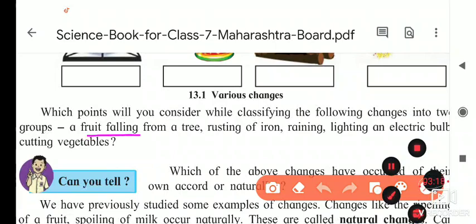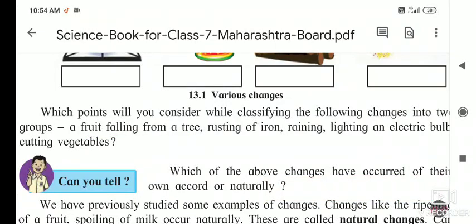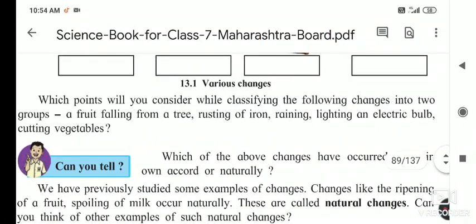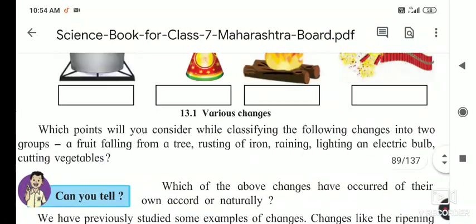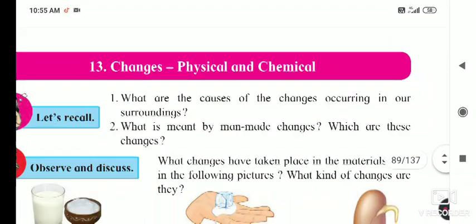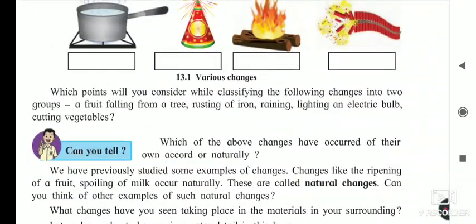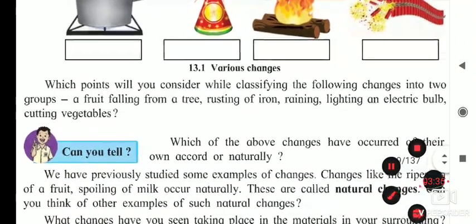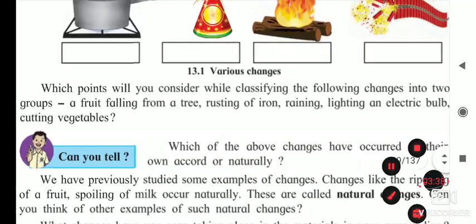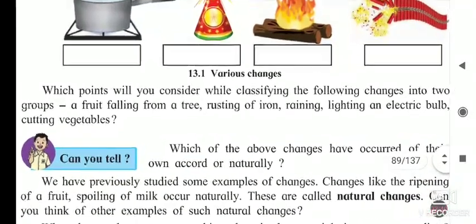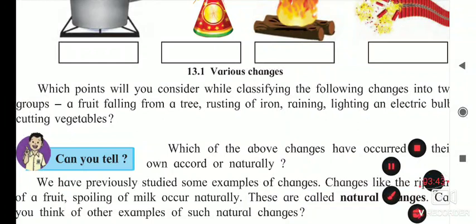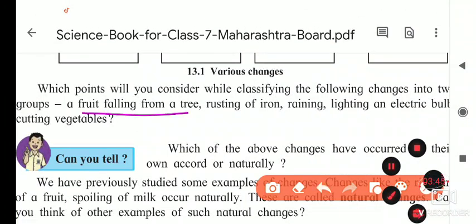Fruit is falling from a tree. So there is no change inside it. Here we are studying physical and chemical changes. Just before studying the lesson, I will tell you: if the original substance is changing, it is called a chemical change, and if the original substance remains as it is, it is called a physical change. So fruit falling from a tree is a physical change, as no change takes place inside it.